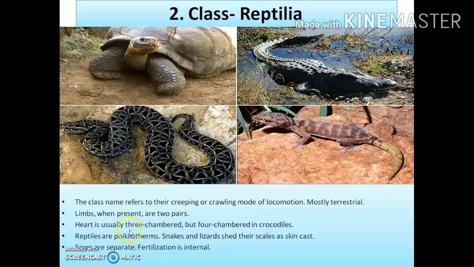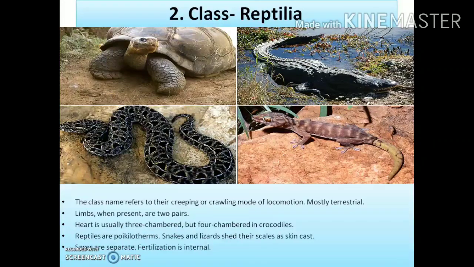Next, the heart is usually three chambered. In the last class, Amphibia, we have seen that the animals also had a three chambered heart. Similarly, the animals under the class Reptilia also have a three chambered heart. But the crocodiles, which are also animals under the class Reptilia, have a four chambered heart. The crocodiles are a bit advanced among all the other reptiles. As a result, they have a four chambered heart, that is, two auricles and two ventricles.